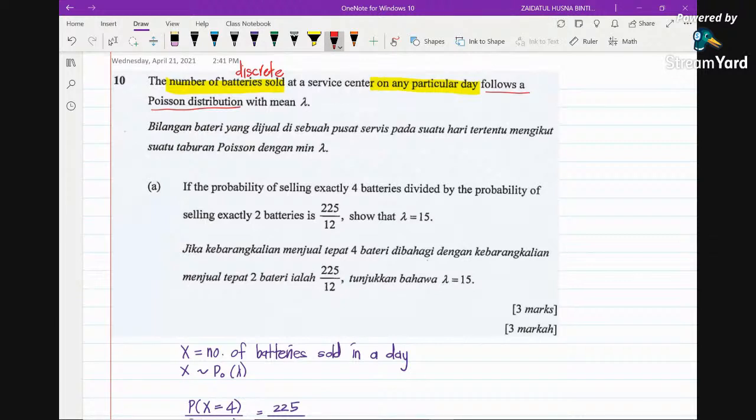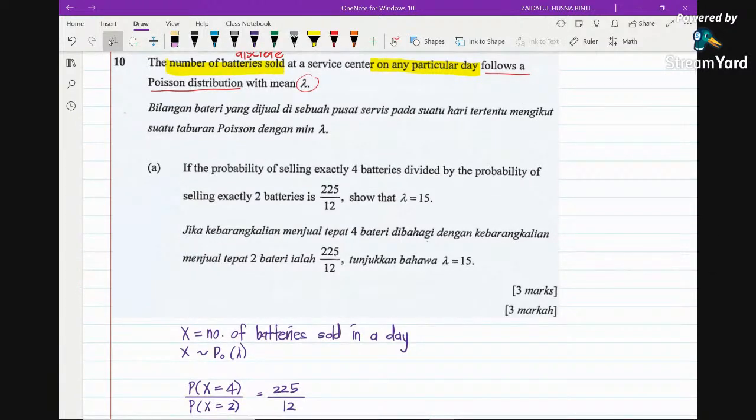Now, lambda is unknown. We do not know what the value of lambda is. So I declare the random variable to be the number of batteries sold in a day. Let's read the question here. If the probability of selling exactly 4 divided by the probability of selling exactly 2 is this, show that lambda is equal to 15.